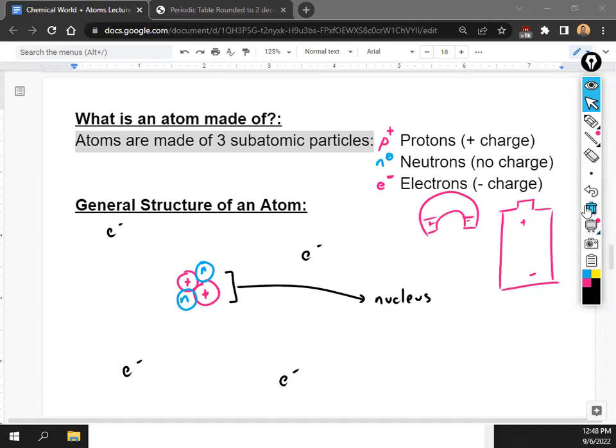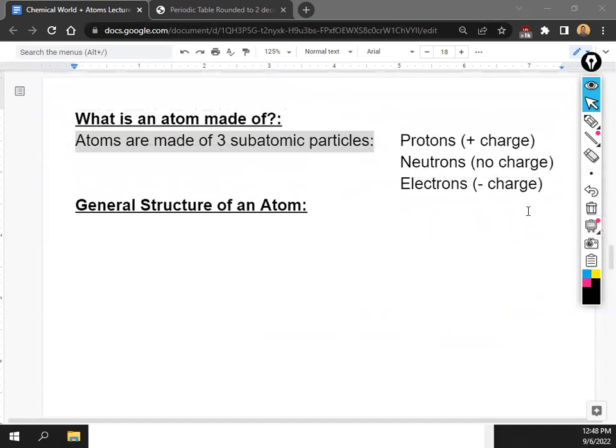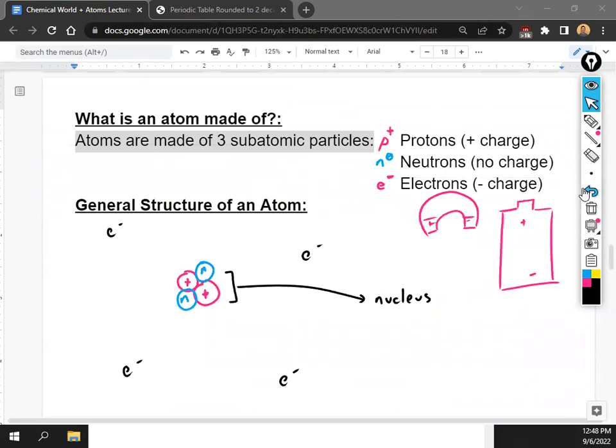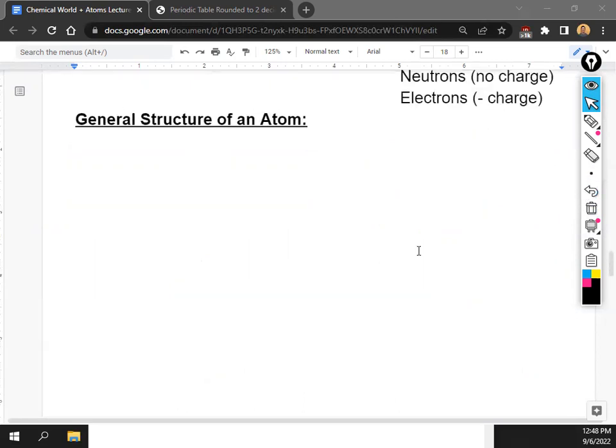Okay, so let's move on from the general structure. And if you miss anything at any point, please don't stress out, because this is recorded and posted on Canvas, so you can always go back and fill in any of the blanks that you might have, okay?